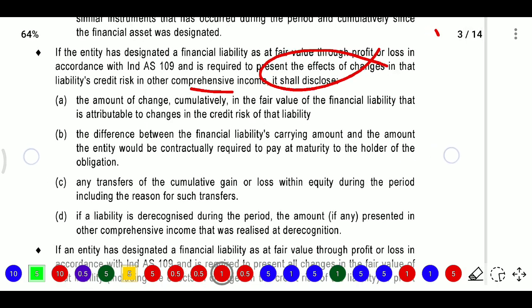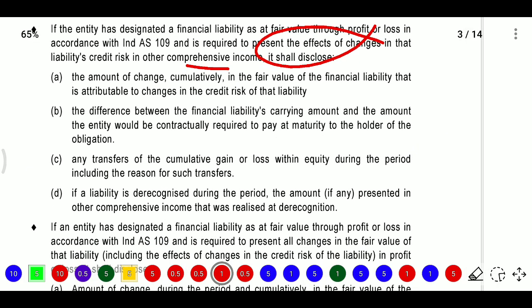So we need to disclose that. What is the amount of change, that is the cumulative change in the fair value of the financial liability that is attributable to change in the credit risk? So firstly we need to see the amount of change in fair value of the financial liability, or how the credit risk is changing, and we need to disclose that.